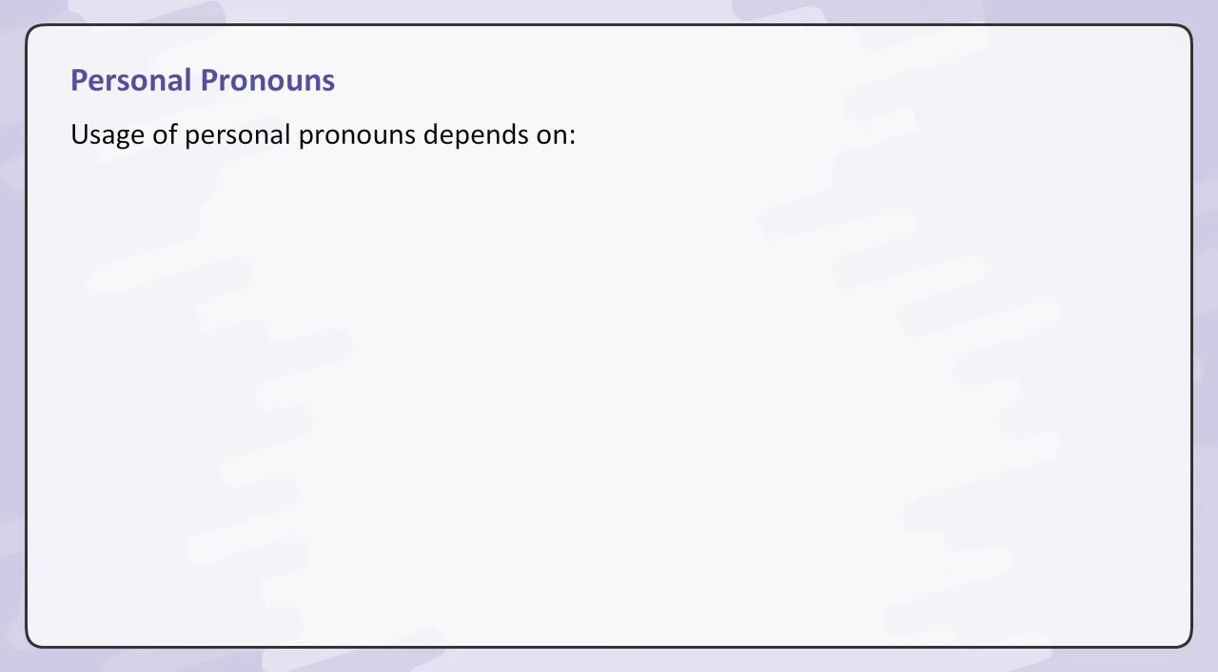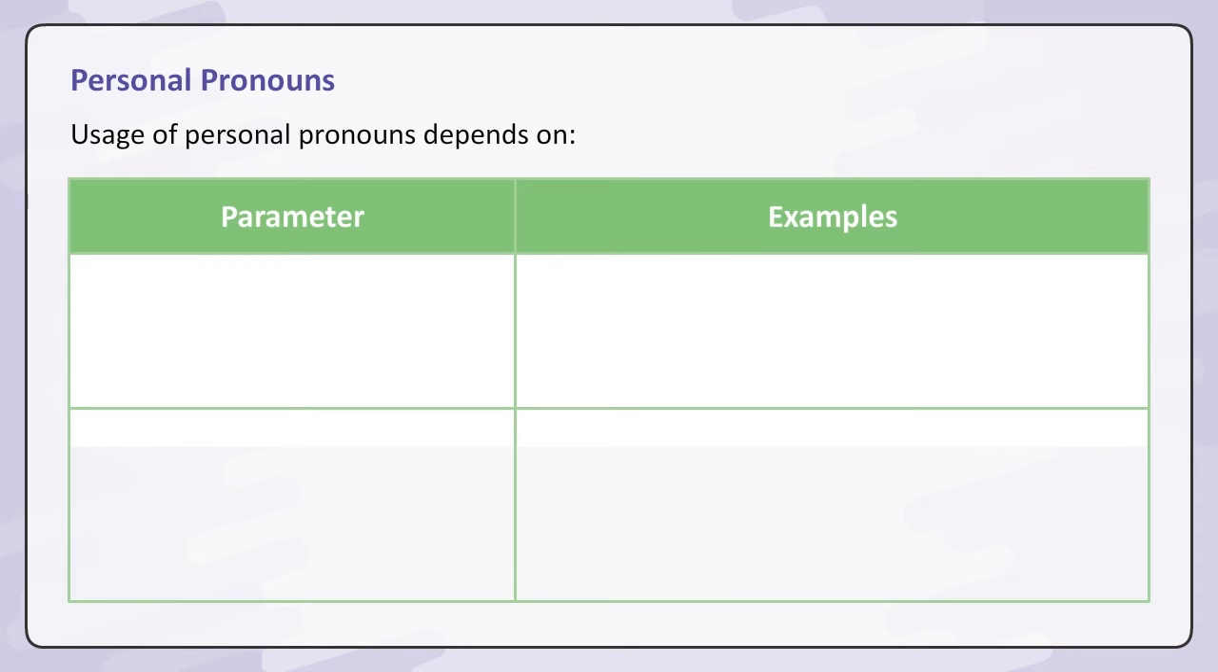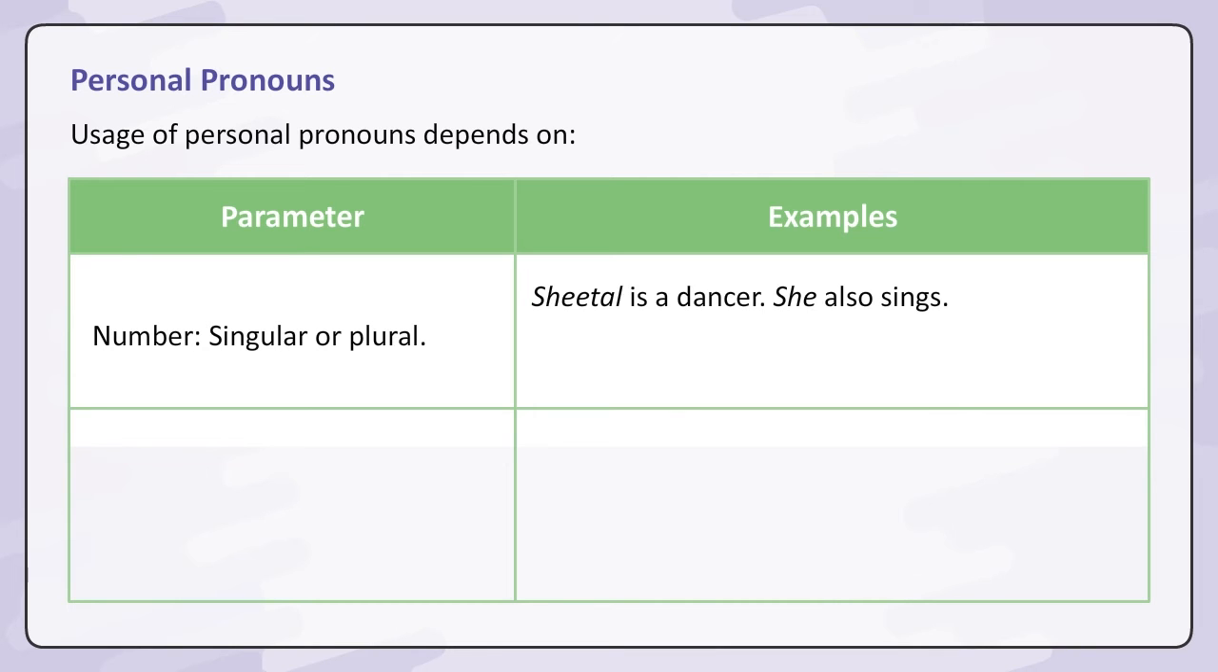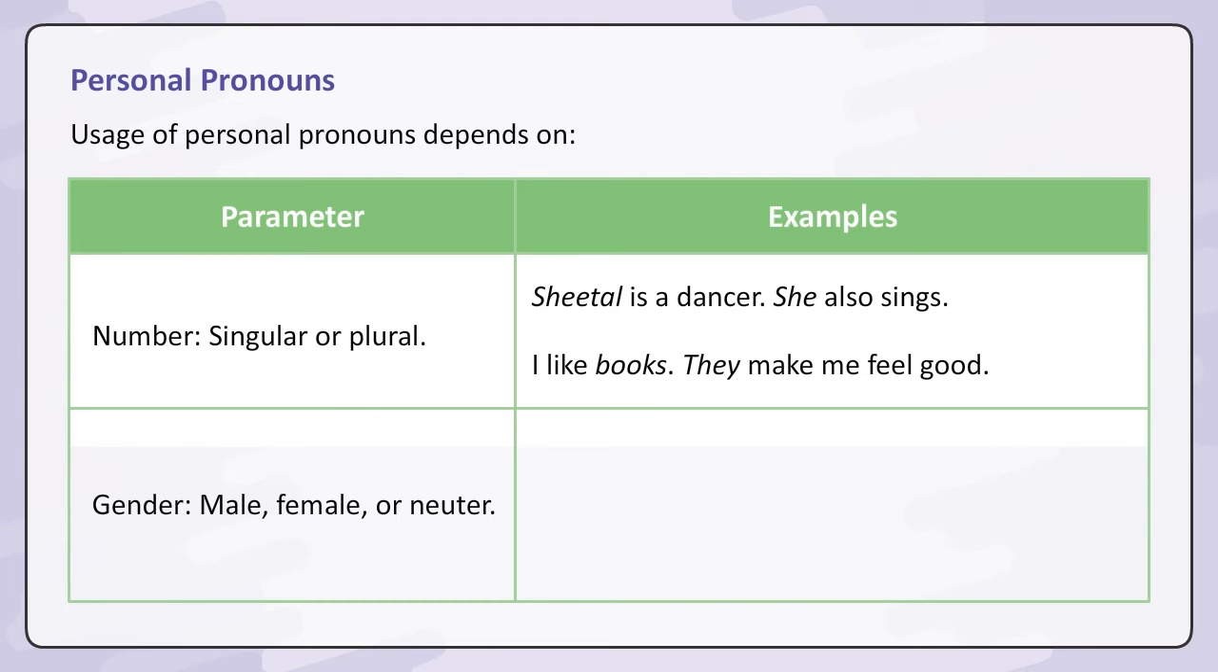Usage of personal pronouns depends on parameters. Examples: number, singular or plural. Sheetal is a dancer. She also sings. I like books. They make me feel good. Gender: male, female or neuter.